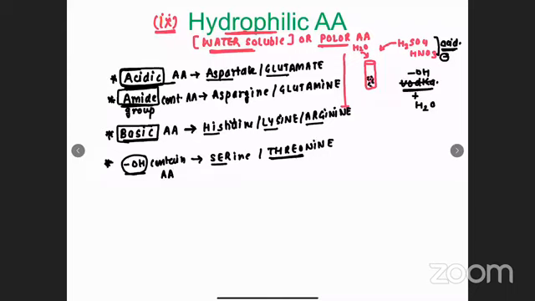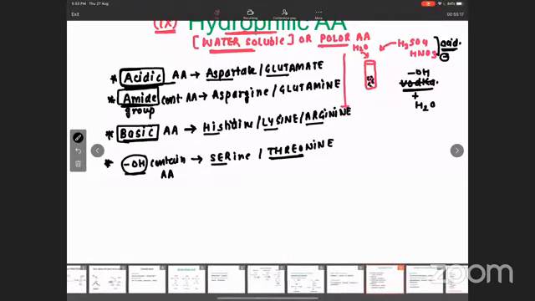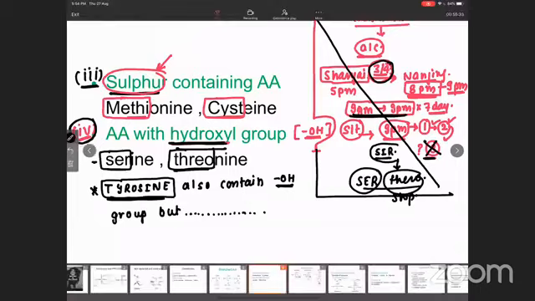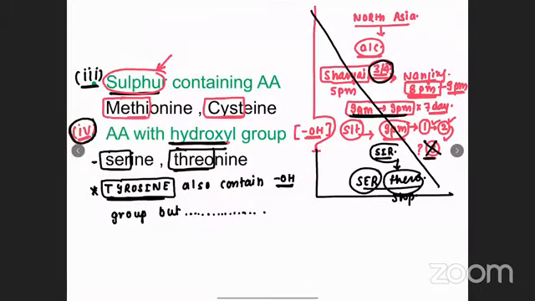Now I want to take you back to the alcohol containing amino acids. We have discussed alcohol containing amino acids in the fourth category. Now pay attention, everyone. Come to the fourth subcategory, that was alcohol containing amino acids. We have written in the notes the fourth subcategory, amino acids with hydroxyl group. And we have written that there are three amino acids which contain an alcohol group: serine, threonine, and tyrosine. But when I am writing which alcohol containing amino acids are water soluble, I have just written two names, serine and threonine. I have not written the third one.